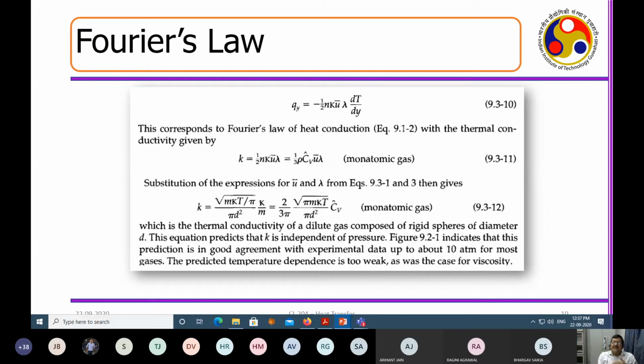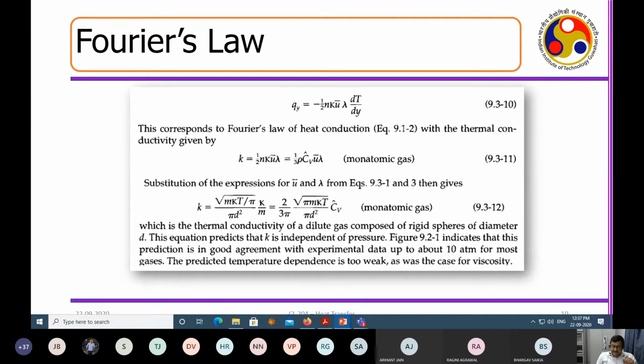The same way you can go for the temperature dependence of viscosity, and of the diffusivity of the material. So whenever something diffuses, it can be momentum diffusion, thermal diffusion, or mass diffusion. All these diffusion processes are accompanied by a constant. That is a material property, and that material property has a temperature dependence, which can be derived from the kinetic theory of gases.